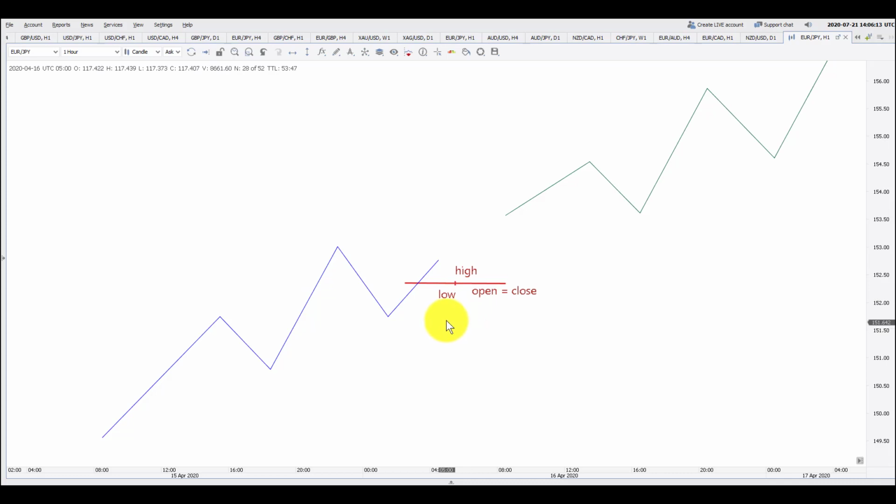This is just an identification, and the psychology behind this is that the price opened at a place, it could not go high, it could not go low, and there was a crunch of the price, and the price was churning at the open for the entire day and actually closed at the same level during the session. How to trade this pattern we will also discuss in the next session. For this session we are done with the dojis, and we'll see you in the next session with examples of how to trade these patterns in the real market. Thank you very much for watching.